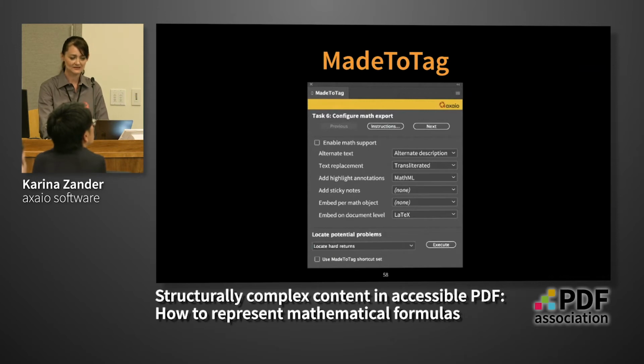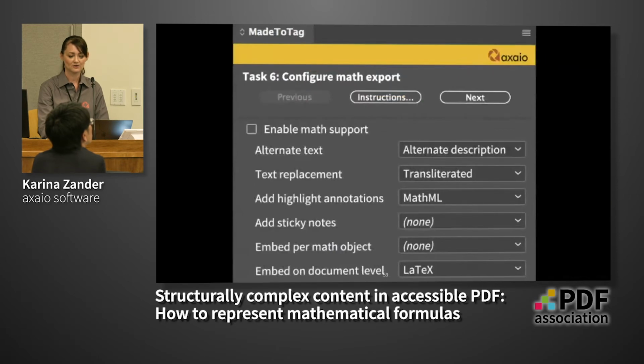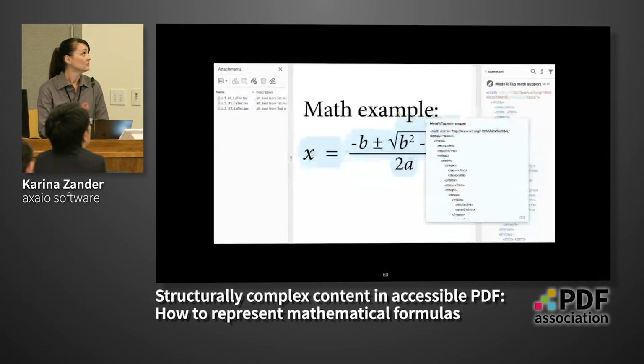As you can see, you will have different options to choose from, how to include this math content into the tagged PDF: via an alternate text, or you can include a highlight annotation including the math, or a sticky note. So all the options I've explained before. And here you can see what would be the result.